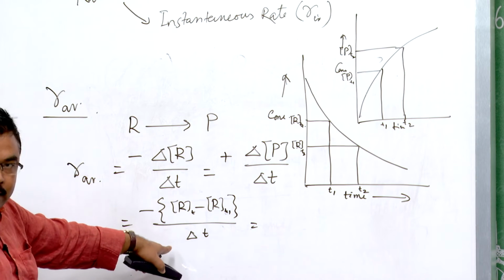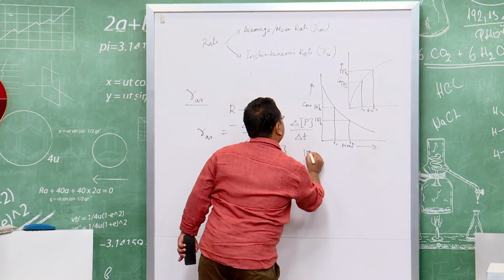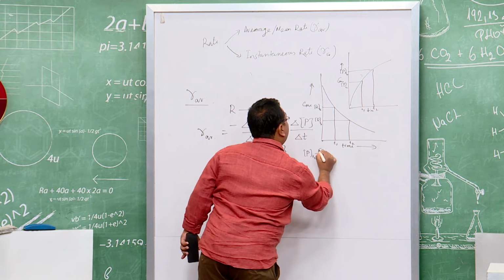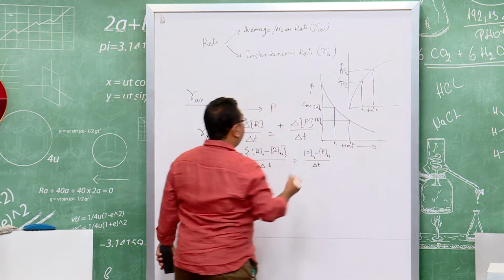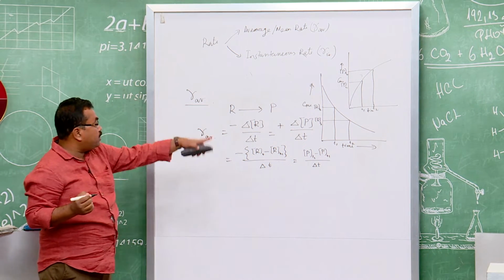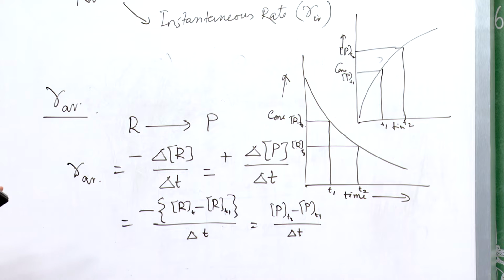So, in terms of product, we can say this is P_T2 minus P_T1, and there is always a positive sign here. So, this represents the average rate. Delta T here, this square bracket I am using from the beginning, represents the molar concentration.